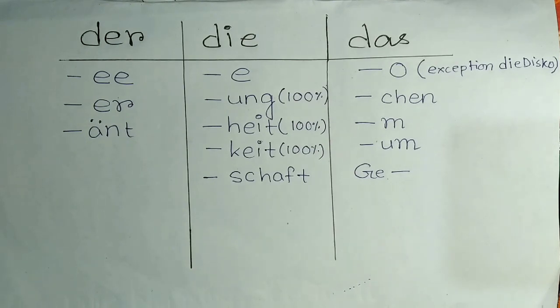Therefore, I would suggest that the more you practice, the more you read books, the more you watch German videos and listen to German music, the more perfect you become. Otherwise, there's no way to remember these articles. And obviously, it's not possible for a man just to mug up all the articles present in a German dictionary.